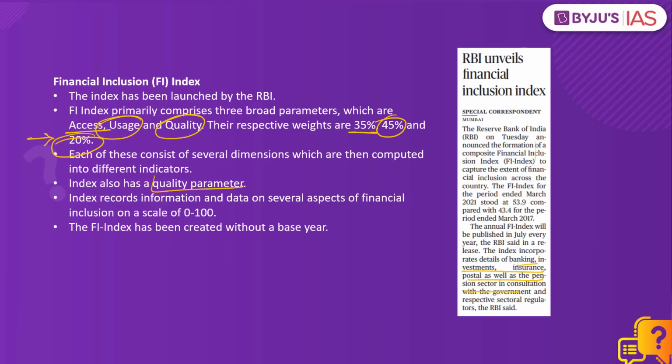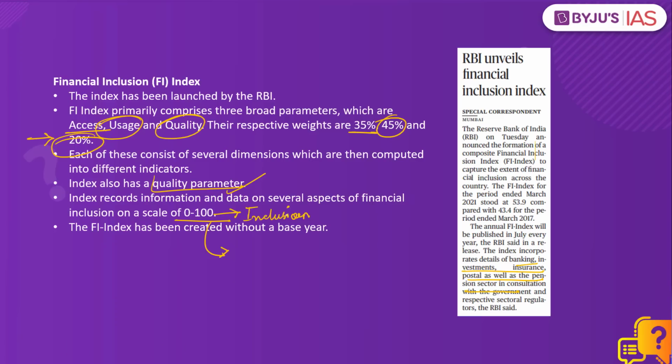This quality parameter captures the quality aspect of financial inclusion. For example, financial literacy in the population, or consumer protection, or inequalities and deficiencies in financial services and other such qualitative parameters. And this index will be scored on a scale of 0 to 100, in which 0 refers to complete financial exclusion and 100 refers to complete financial inclusion.